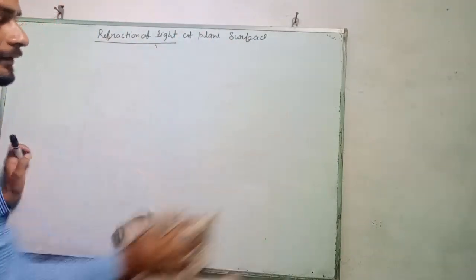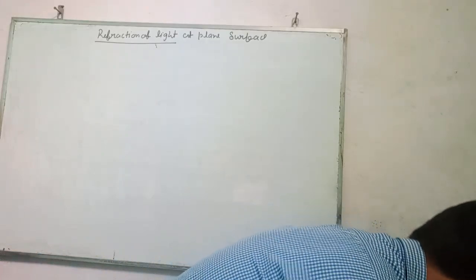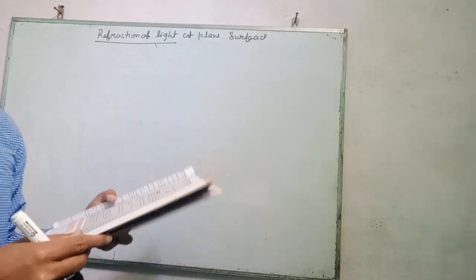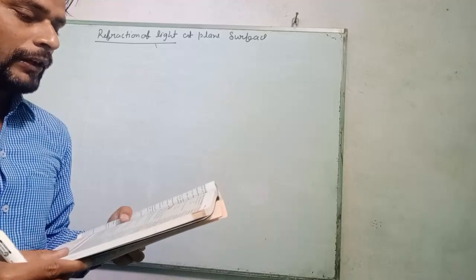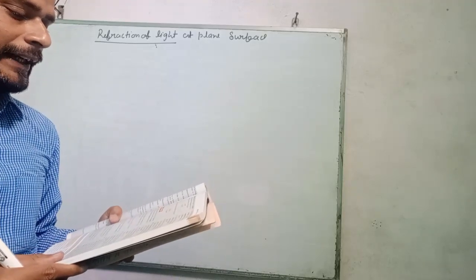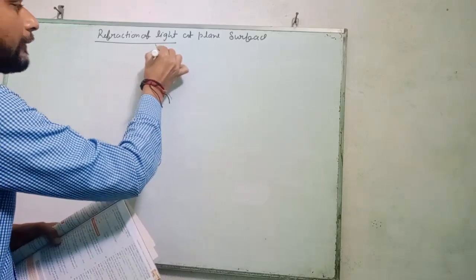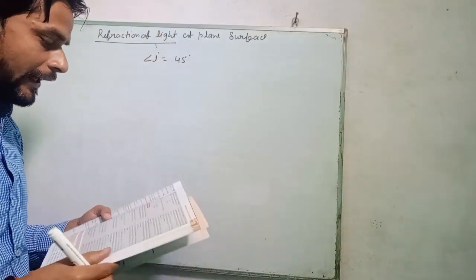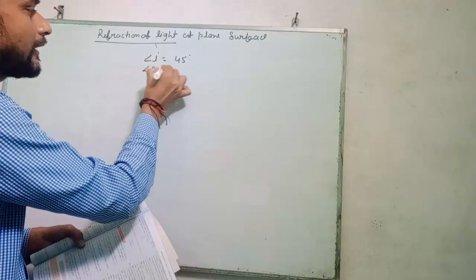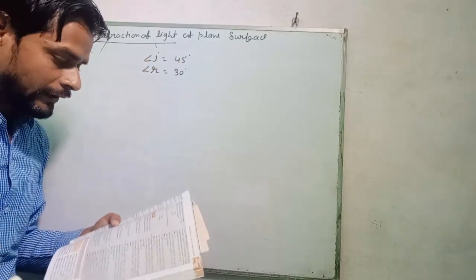Let's solve some numericals. A beam of light goes from air to medium X. The angle of incidence is 45 degree and the angle of refraction R is 30 degree.